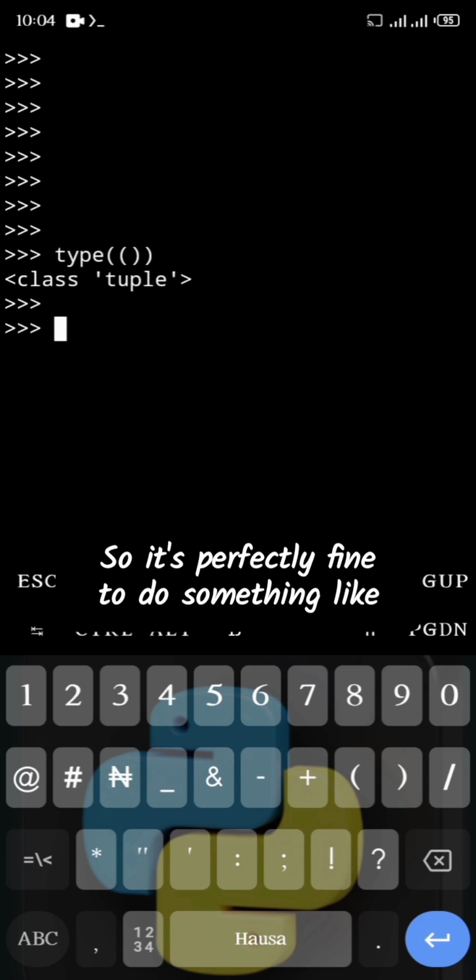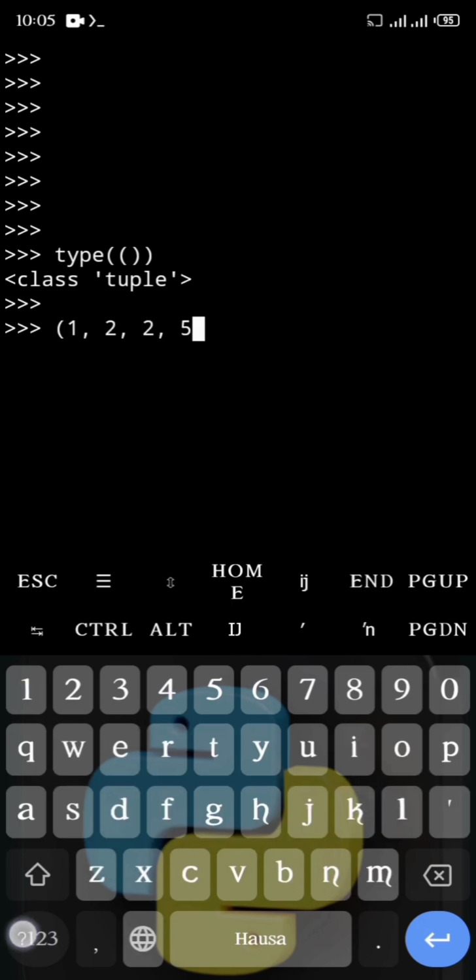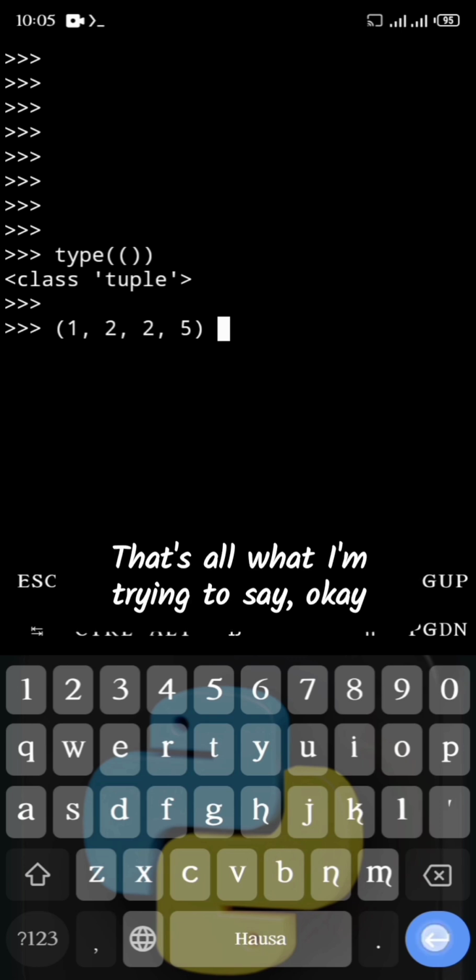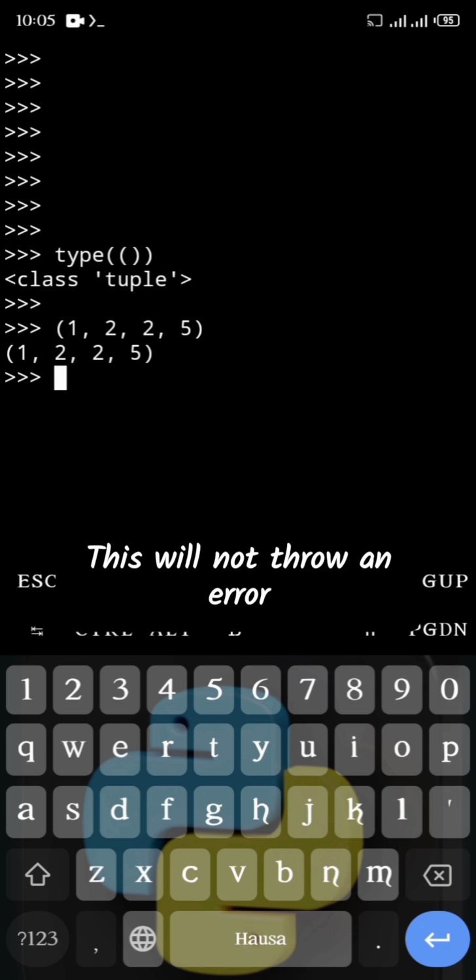So it's perfectly fine to do something like this, and you can go on and on. You can have duplicate values. That's all I'm trying to say. This will not throw an error. This is totally fine in tuples.